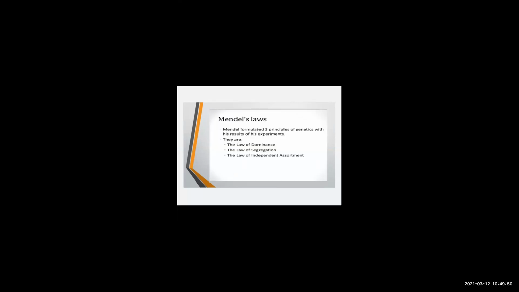Now, when Mendel formulated the law of inheritance, he actually was able to give 3 more laws. The first one is called the law of dominance. The second one is called the law of segregation. And the third one is the law of independent assortment.